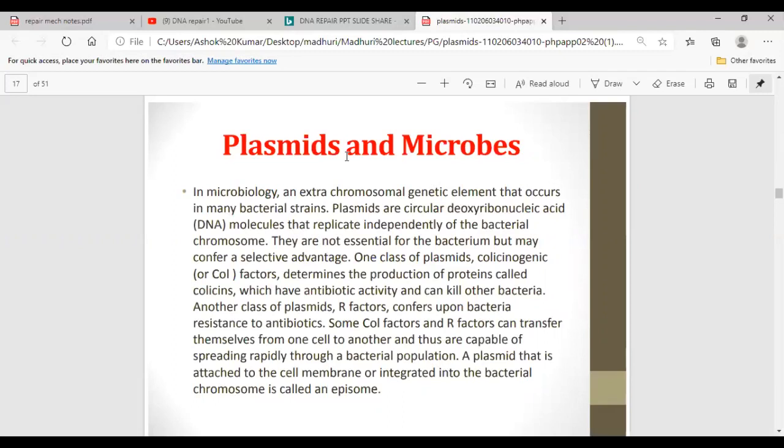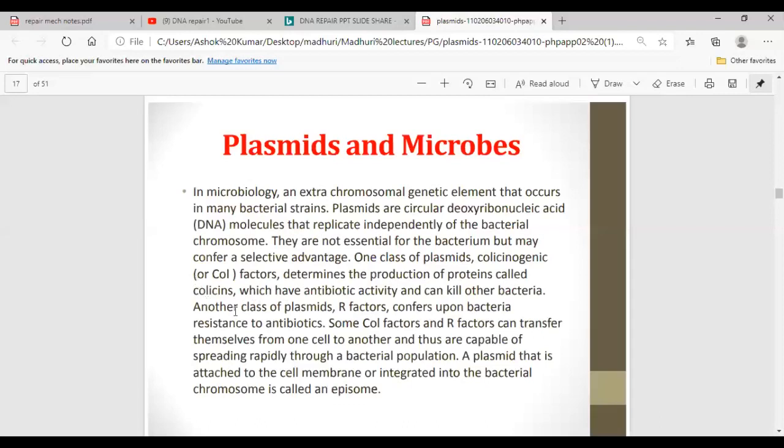the presence of col factors or colicinogenic factors. They have col plasmids or colicinogenic factors. It determines the production of proteins called colicins, which have antibiotic activity and can kill other bacteria. Like just now we have seen ampicillin. Similarly, colicins are proteins which show some antibiotic activity, which helps to kill other cells.